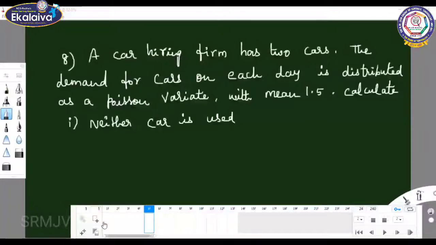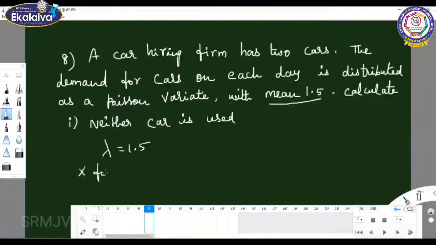A car hiring firm has two cars. The demand for cars on each day is distributed as a Poisson variate with the mean. They have given the mean value straight away: lambda equals 1.5. Calculate the probability that neither car is used. Neither car is used means x value equals 0.